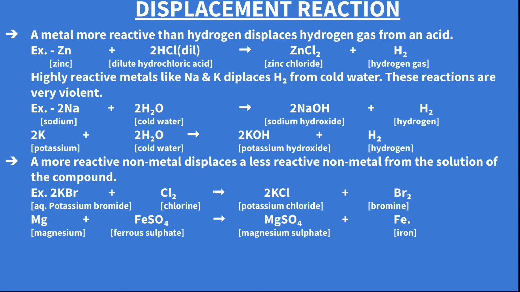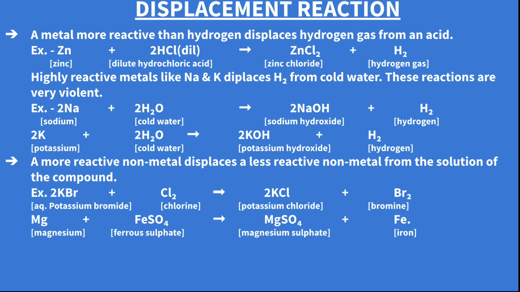Third condition is a more reactive non-metal displaces a less reactive non-metal. In the first condition, the more reactive metal displaces the less reactive metal. Here the more reactive non-metal displaces the less reactive non-metal from the solution of the compound. See, chlorine is a more reactive non-metal that displaces bromine from potassium bromide solution, and it becomes potassium chloride and bromine is displaced.